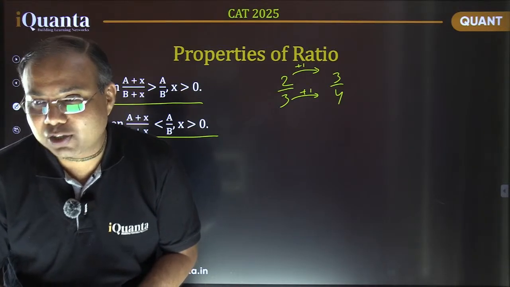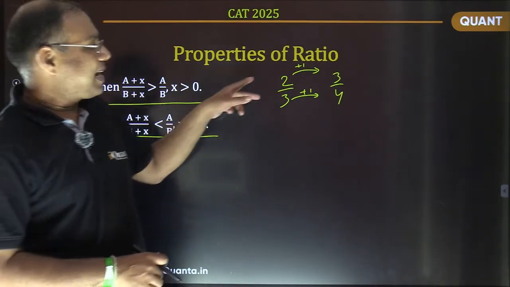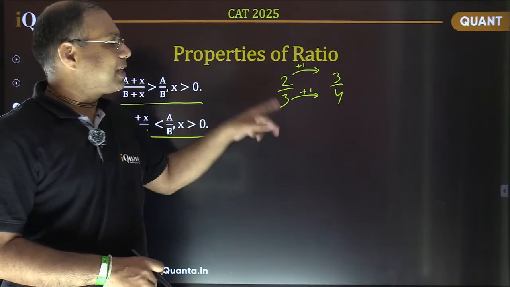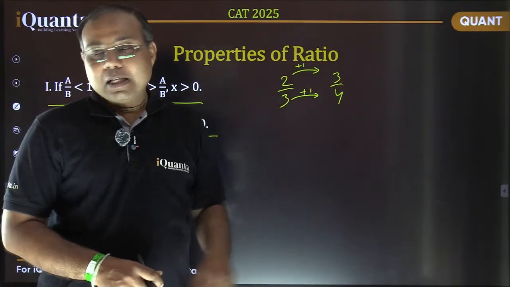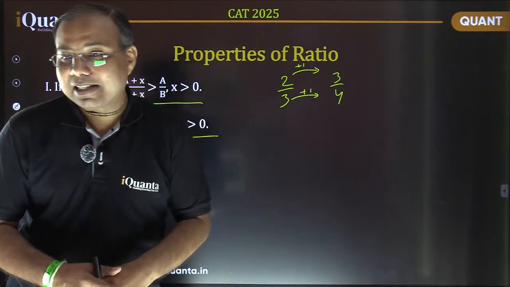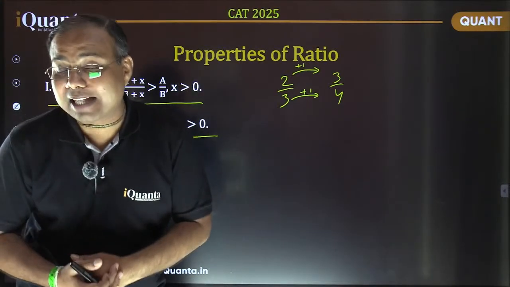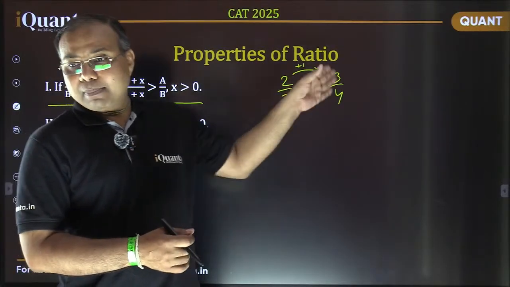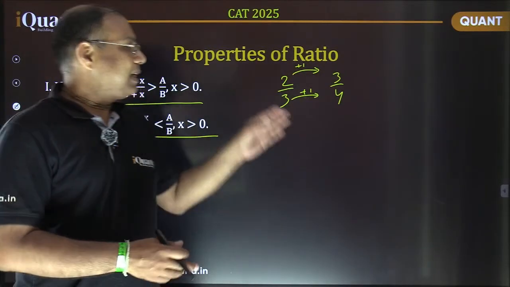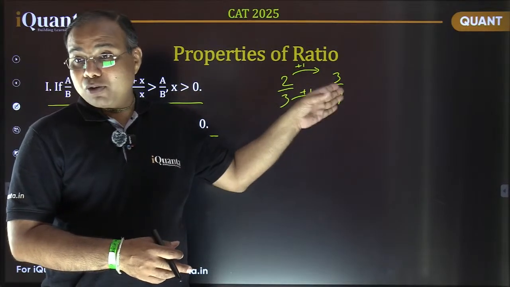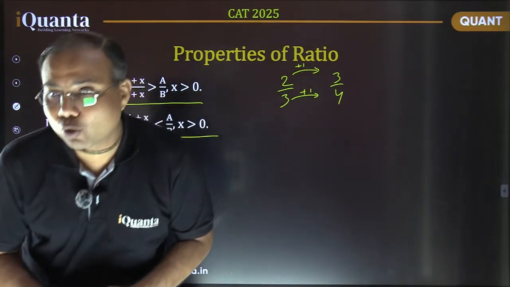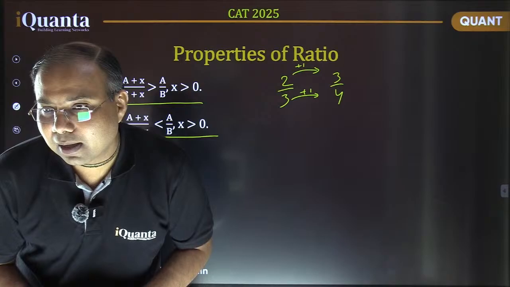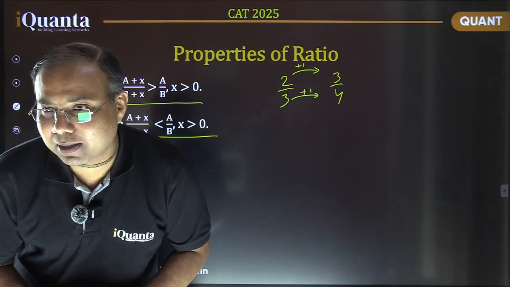The question is, if we increase both numerator and denominator by the same value, is the new fraction larger or smaller? That's what we need to check. Right now I've taken this small example, 2 by 3 and then 3 by 4. These small values we can easily see, so 3 by 4 is greater. It's not 2 by 3. Right? Your correction is accepted.